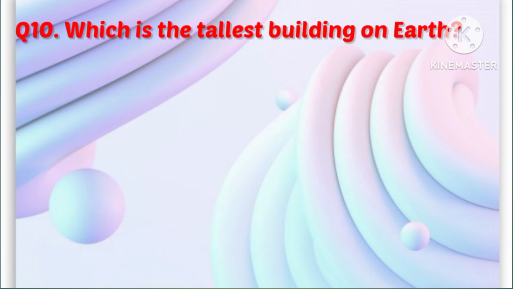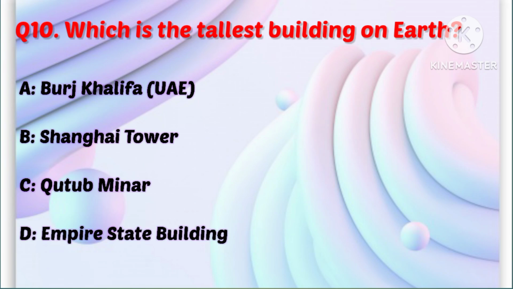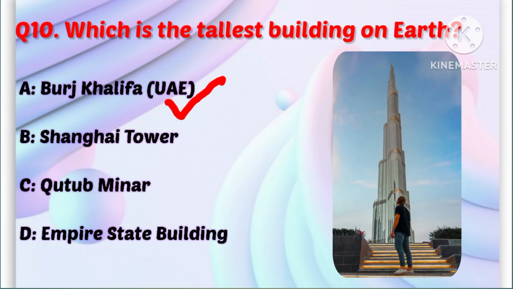Question 10. Which is the tallest building on earth? Your options are A. Burj Khalifa, B. Shanghai Tower, C. Qutub Minar, D. Empire State Building. Correct answer is A. Burj Khalifa.